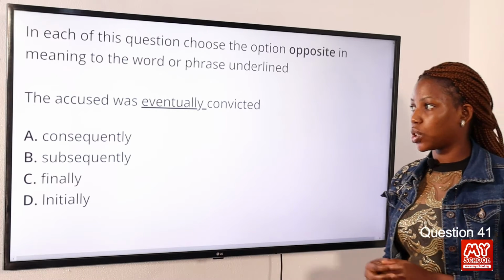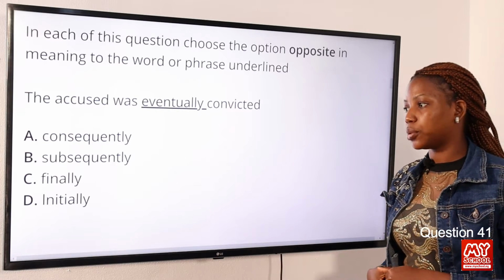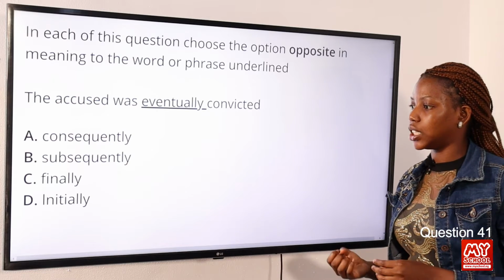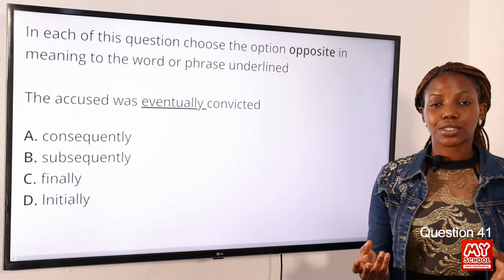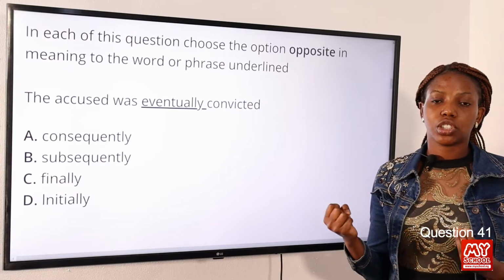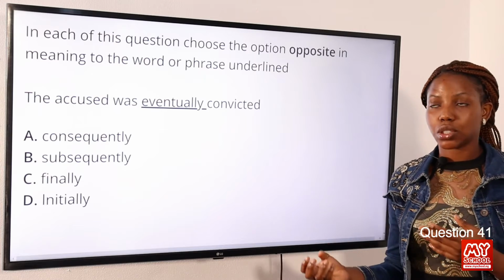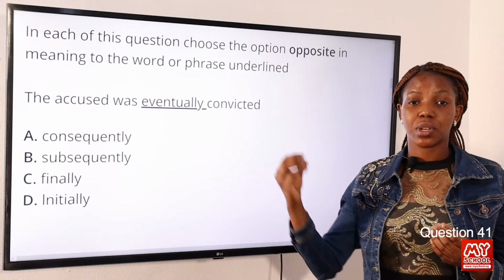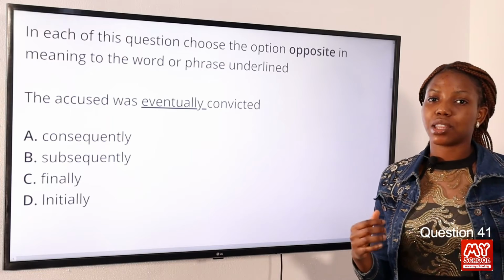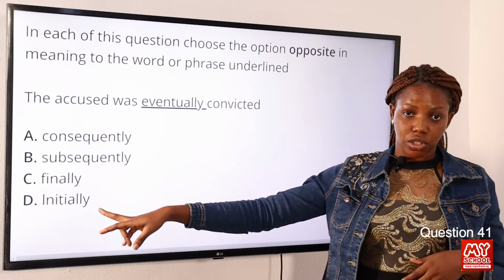The accused was eventually convicted. Option A, consequently. Option B, subsequently. Option C, finally. Option D, initially. The answer to this question is option D, initially. Do not forget the instruction states that we should look for the opposite in meaning to the word underlined, and the word underlined is eventually, which means at the end. Now the opposite of at the end is at the beginning, which is the meaning of initially or initial.